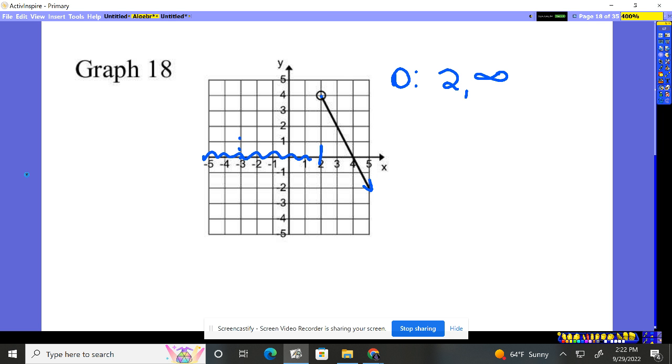There's the interval notation. Now, remember, with interval, parenthesis does not include the value, bracket does. This is an open circle right here. That means it doesn't include the 2. It starts right after the 2 at like 2.0001. So I'll put a parenthesis. Infinity is a concept, an idea. It will always get a parenthesis.